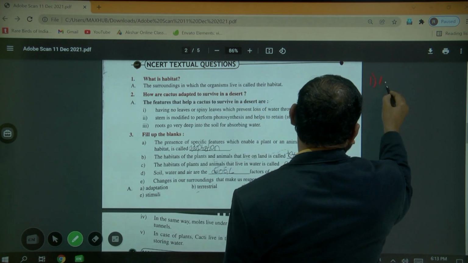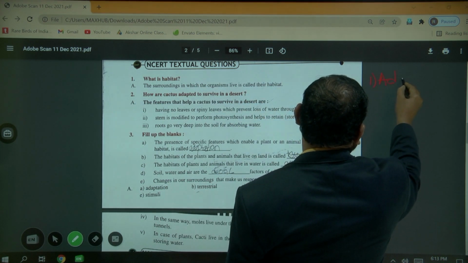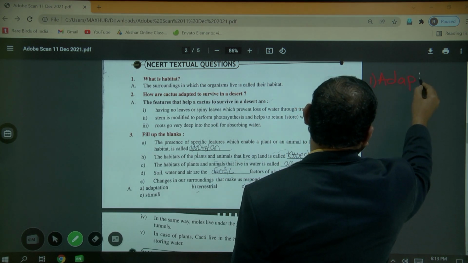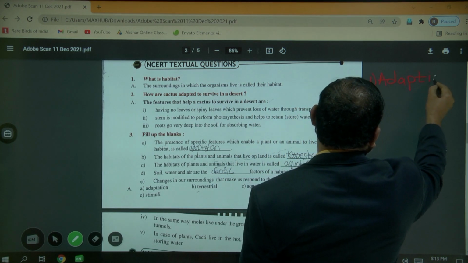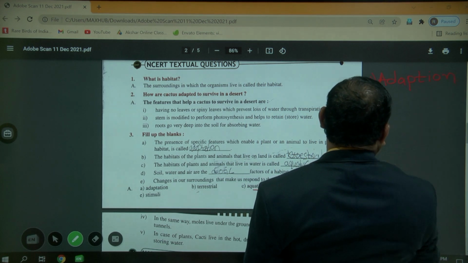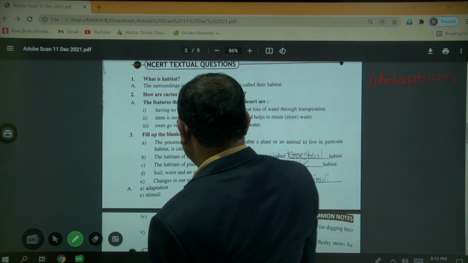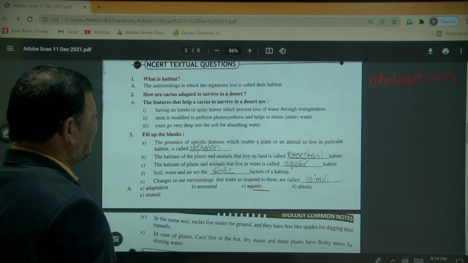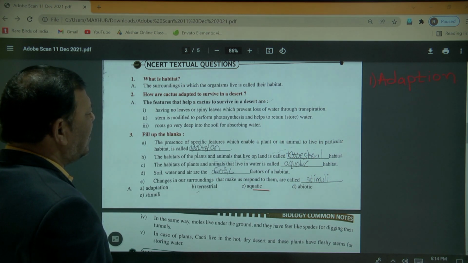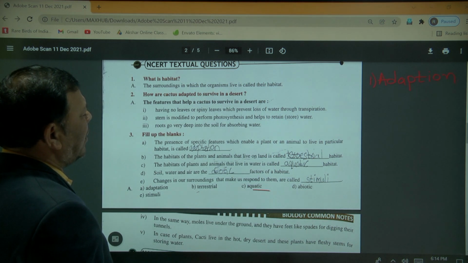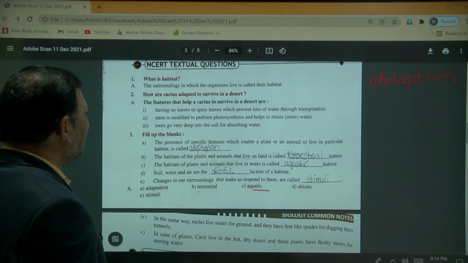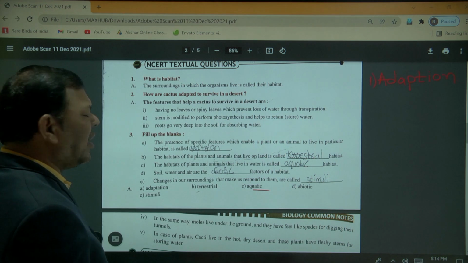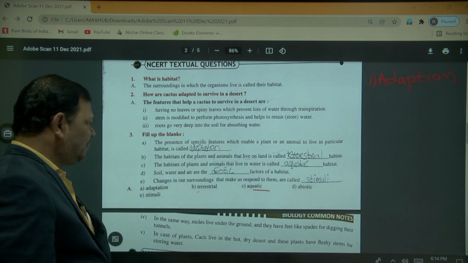First one, adaptation. The presence of specific features which enable a plant or an animal to live in a particular habitat is called adaptation.